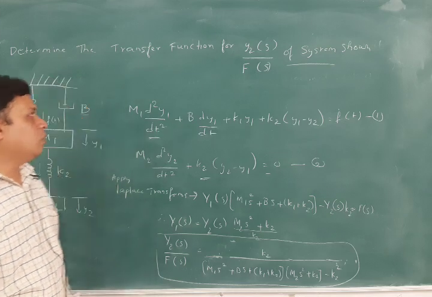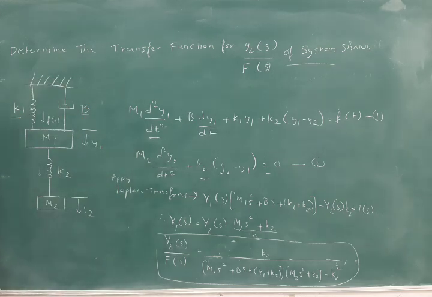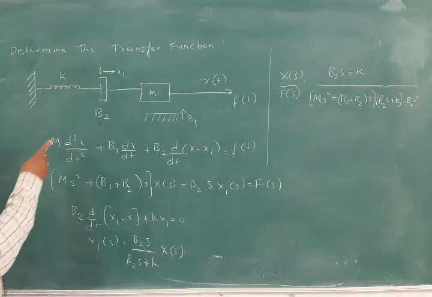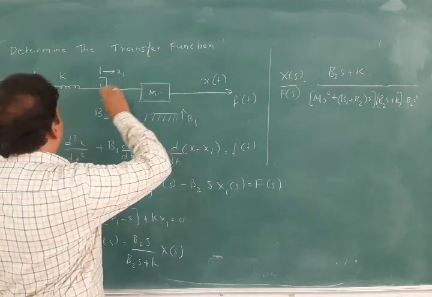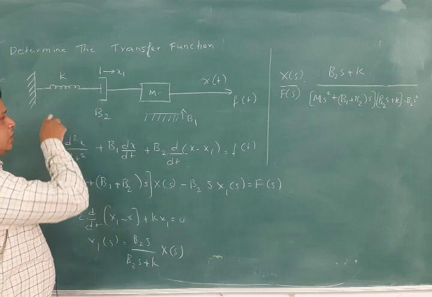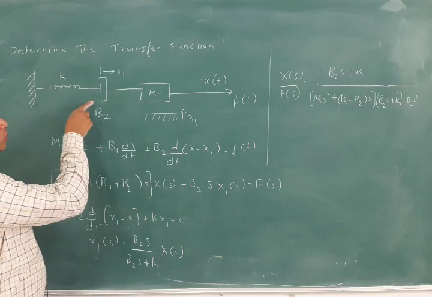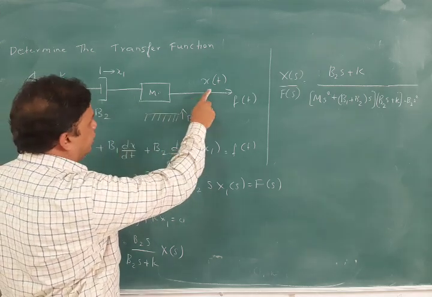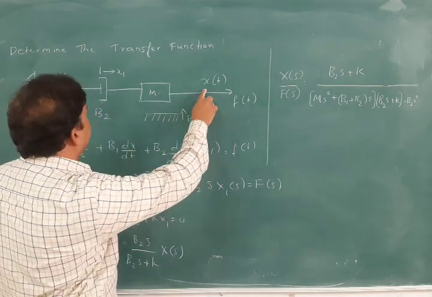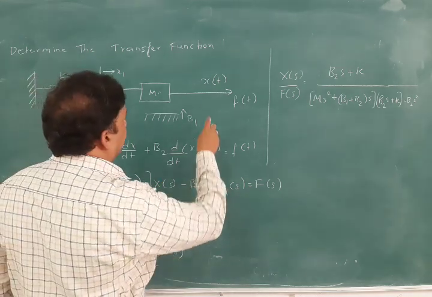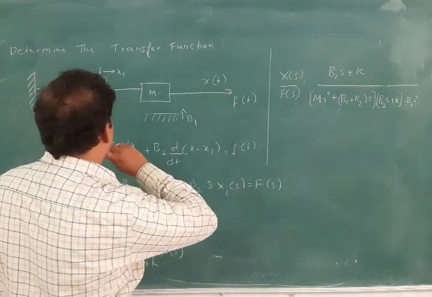Okay, we will go to the second translational system like this only. If a mechanical system is given, determine the transfer function for this system. Here the elements are connected like this: a spring and dashpot and a mass m connected linearly, and here we have the displacement also. What he is asking you to find is X(s) by F(s).